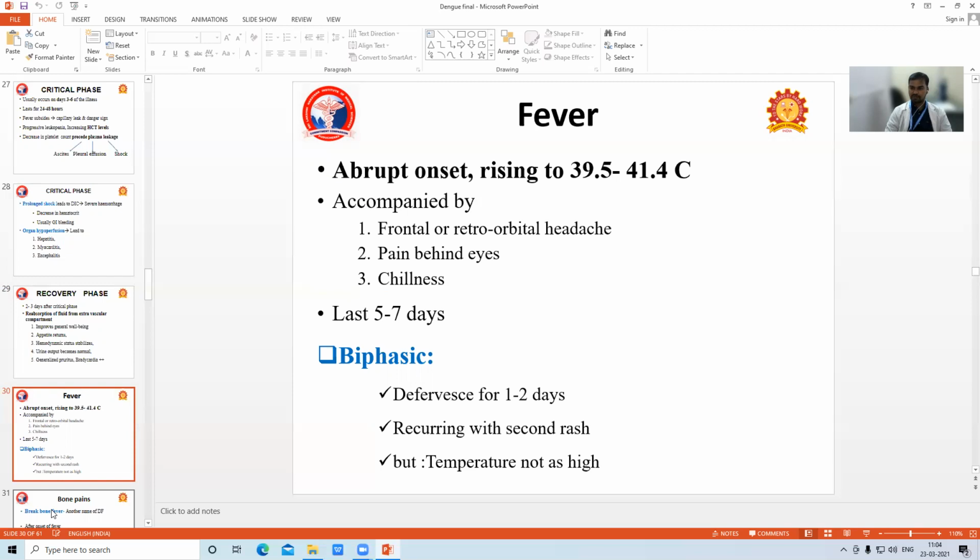And one more thing you should remember: this dengue fever will be biphasic fever. What do you mean by biphasic? For the first 5 days fever will be there, then an afebrile period for 2 to 3 days, followed by a second spike of fever. But in the second spike, the temperature is not as high as in our first phase of fever.